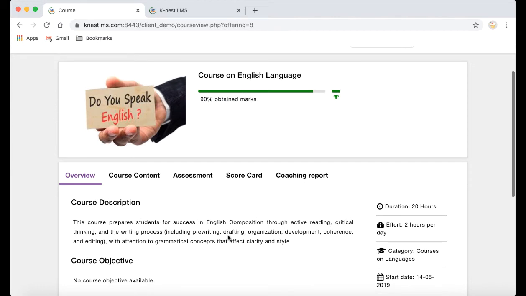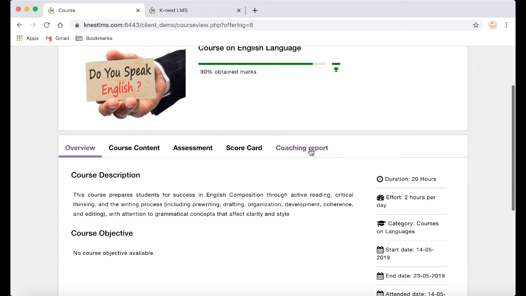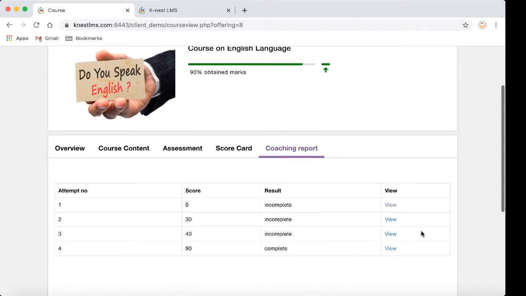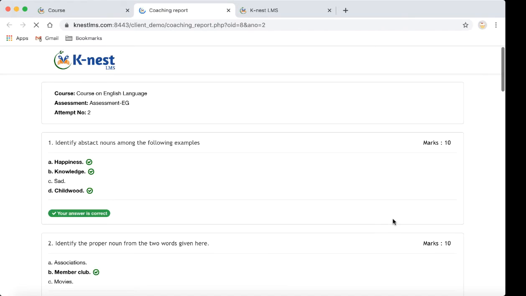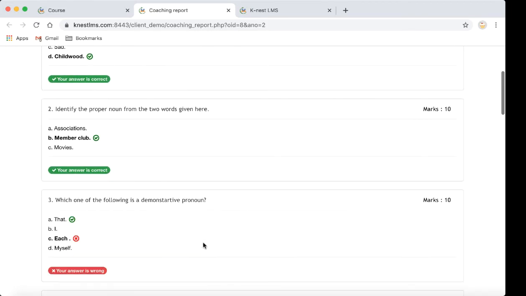One special feature that I wanted to mention here about this completed courses is the coaching report. A coaching report shows the attempt details of every assessment. As you can see here, in one of the attempts of assessment of this course on English language, I have answered first 2 questions correctly, third one wrongly, so I should have selected A but I had selected C. So this is useful for learners to analyze their assessment attempts.